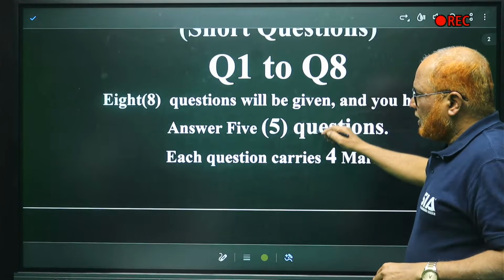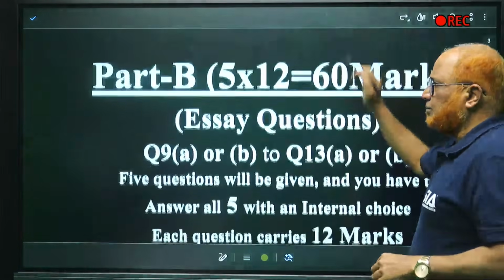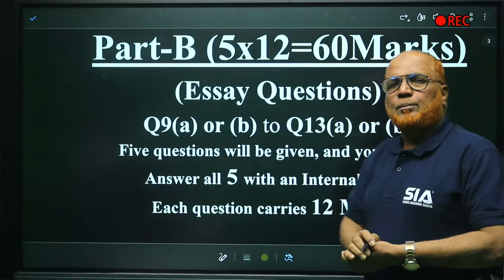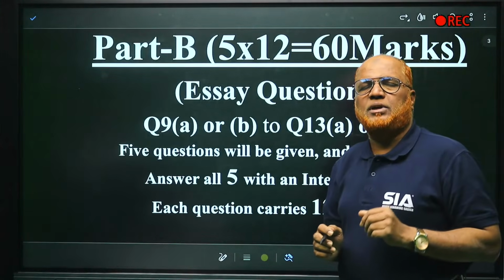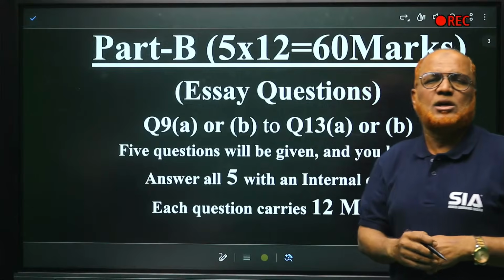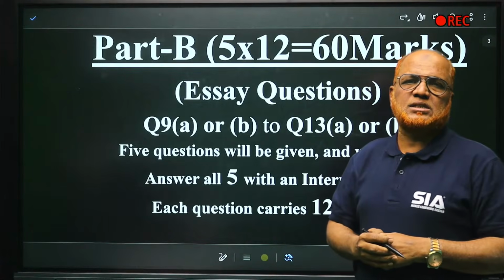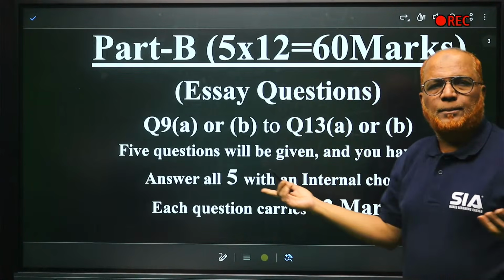Now I'm coming to section B, part B. So in part B, 5 questions are there. 5 questions you have to attempt. Each question carries 12 marks. So 5 into 12, 60 marks. So 20 plus 60, 80.